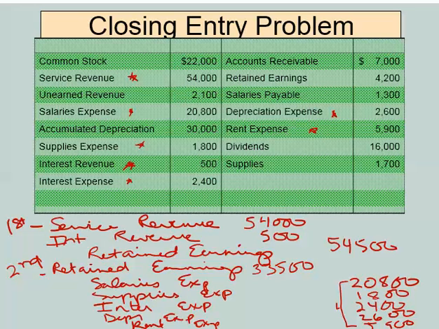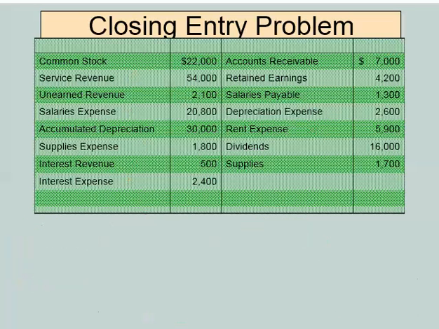Okay, so I want to make sure we had enough room to do the third closing entry. So we're going to move to a clean slide. So we've got the first one to close our revenues. Second one's going to be to close out all of our expenses. And the third step is going to be to close any dividends that we might actually have.